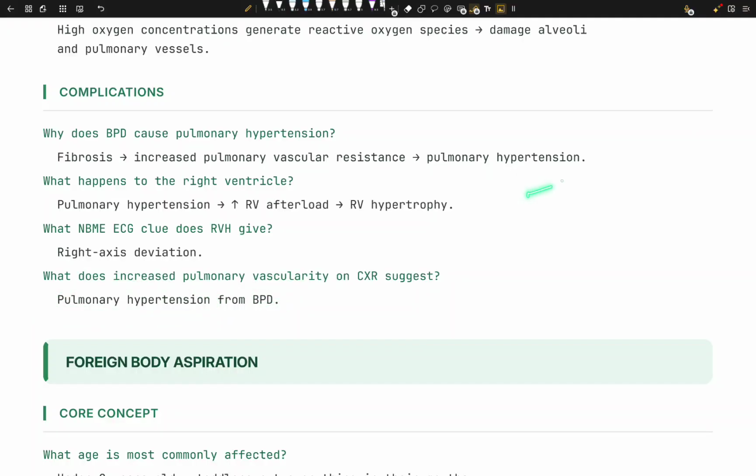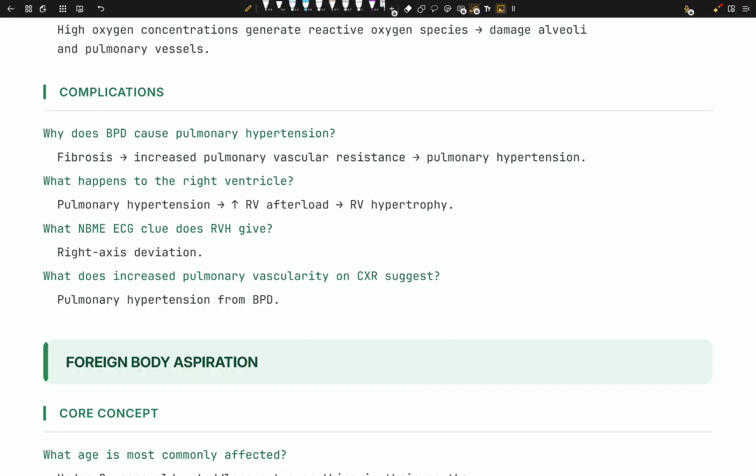So if we have a child who was born at 25 weeks and has hypertensive lung, they're not going to tell us that the child has hypertensive lung. They're just going to give us right axis deviation, and you're going to think, weird question, the child is born with right axis deviation? No, the child is born with BPD, dysplasia, and we kept him on ventilation and oxygen.